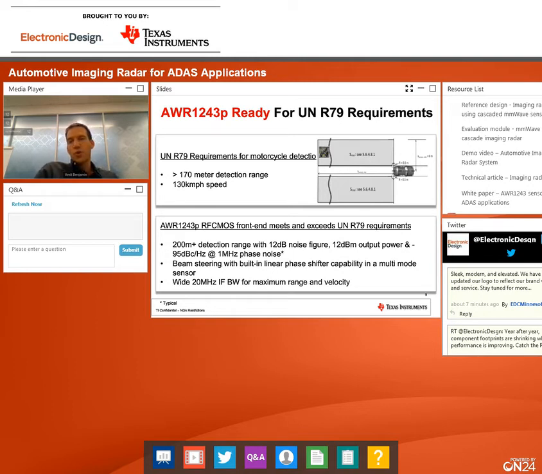This device also has the ability to control the phase shifters with 6-bit resolution, so we can do beamforming and steer the beam in 6-bit resolution.